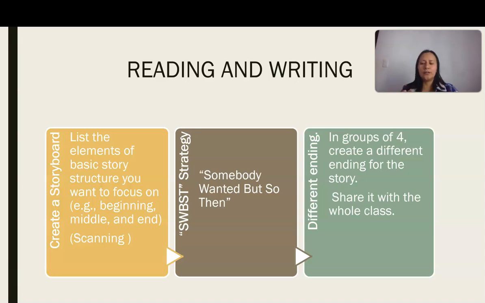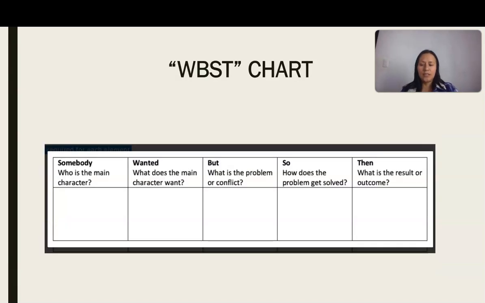This is how they're going to create a storyboard. They are going to put the beginning, the middle, and the end, the more important parts or the main ideas in here. For this, they are going to use the scanning strategy. So they are going just to look for it right away. After doing this, they are going to read the whole summary. And they are going to use the SYBST strategy, which is this one.